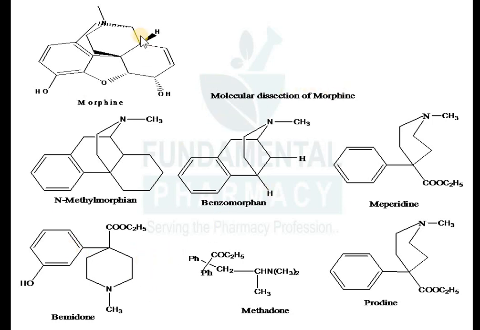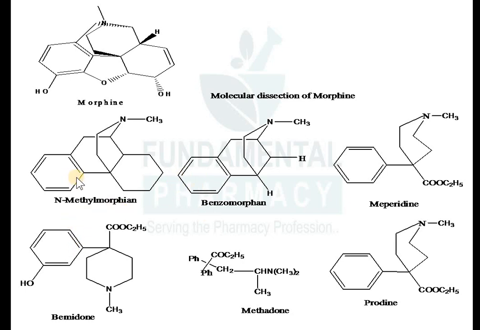So this morphine can be dissected. We have to break down the morphine structure, and there are different ways in which you can dissect it. The first way: you can remove this ether bridge. If you remove this ether bridge, you will get an N-methyl morphinan derivative. Just remove this ether bridge and you will get an N-methyl morphinan derivative.